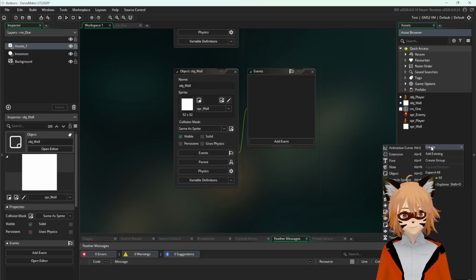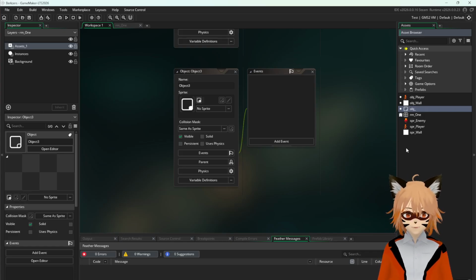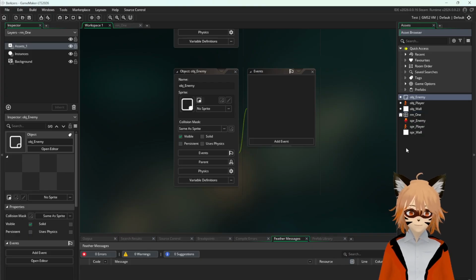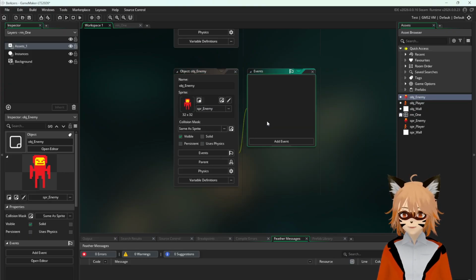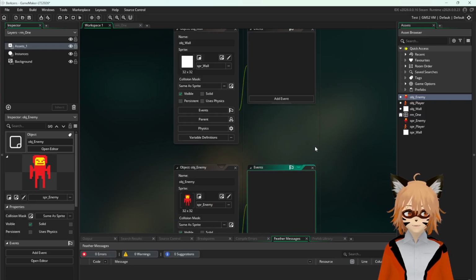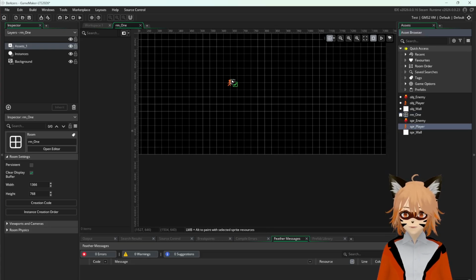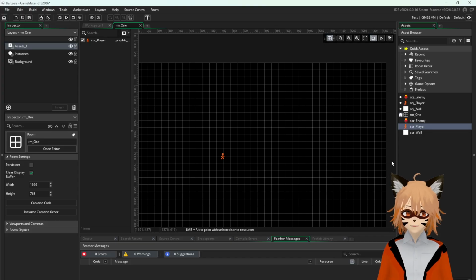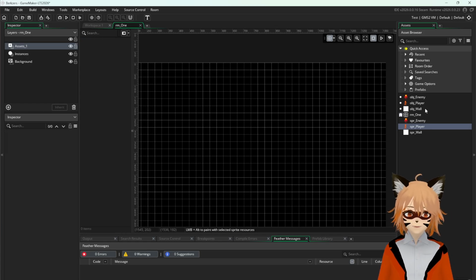So it's better to be acquainted with these good old habits so that in the future it'll be a breeze for you. I'm going to create another object and call it the enemy object, click on it, and press sprite enemy. So for now we already have these three objects, but they don't do anything. We can go to our first room and drag them down. Sorry, we shouldn't be dragging down the sprites. We should be dragging down the objects.